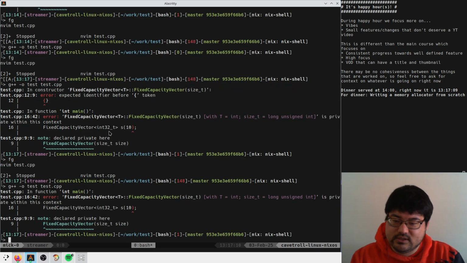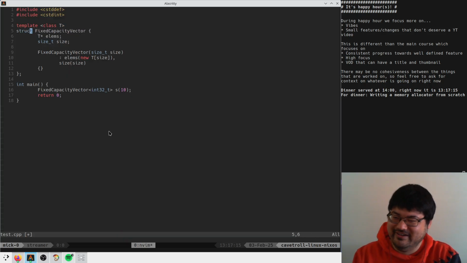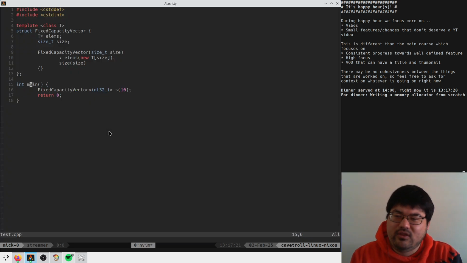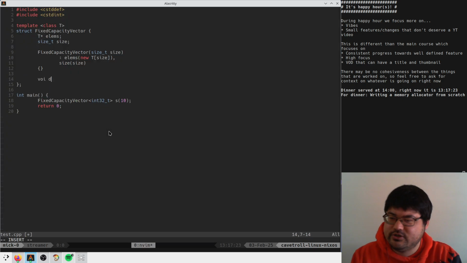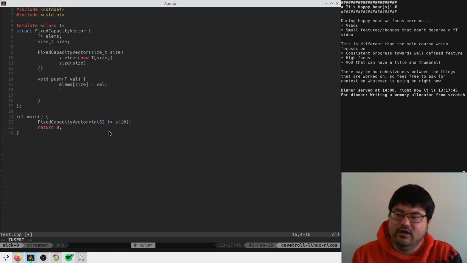Okay, then it says this is private, right? Because this language blows. Struct. All right, so we have our vector. And then let's make a simple little push. So push, we push a T. And do we need to write self anywhere in this language? No, it just comes for free. So we just write elms at size is equal to val, size plus plus. You can even do it here.